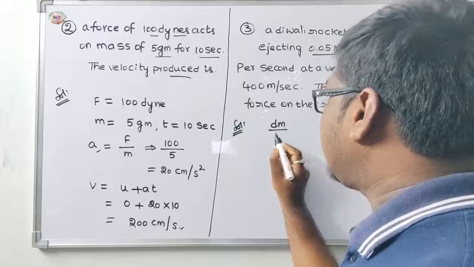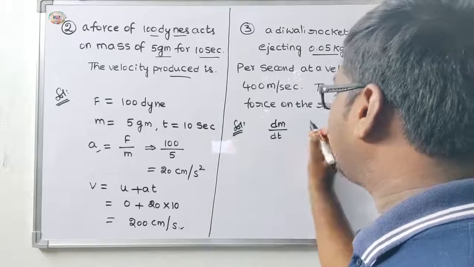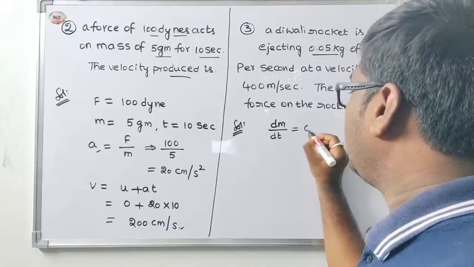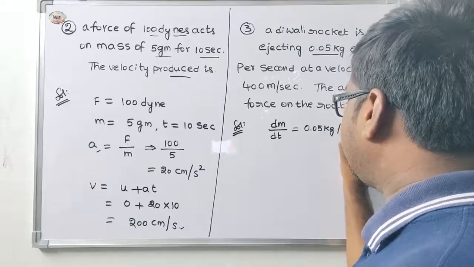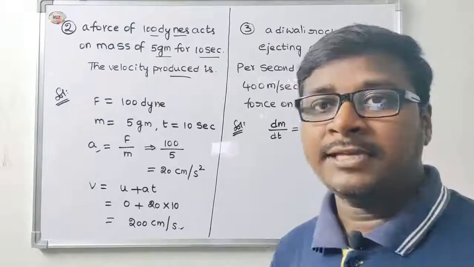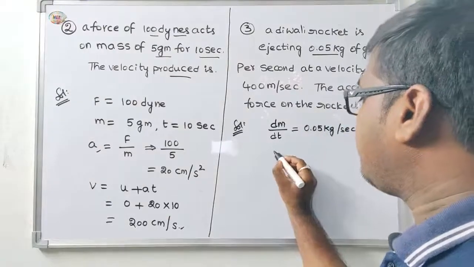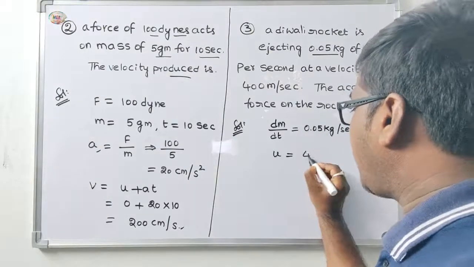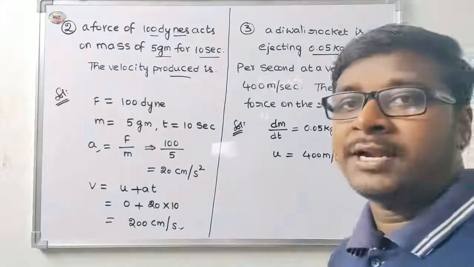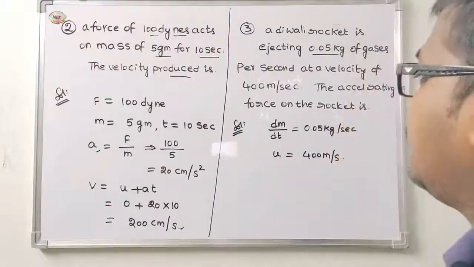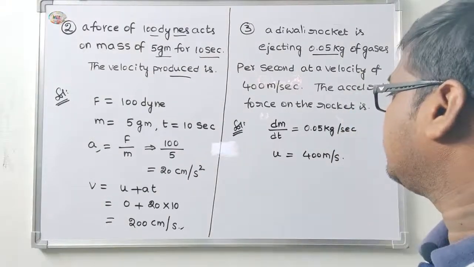Masses of gases ejected per second, dm by dt is equal to 0.05 kg per second. The next, velocity u is equal to 400 meter per second. The accelerating force on the rocket is,